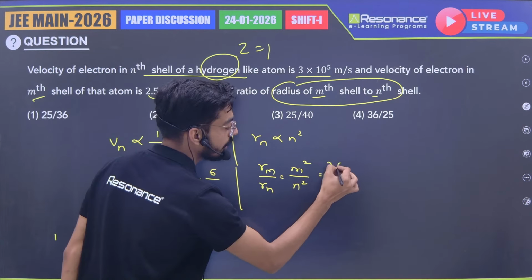So option number 4 is the correct answer. Again, simple formula based question, you can easily get plus 4 marks. Next question is, okay, so it's from ray optics, compound microscope.